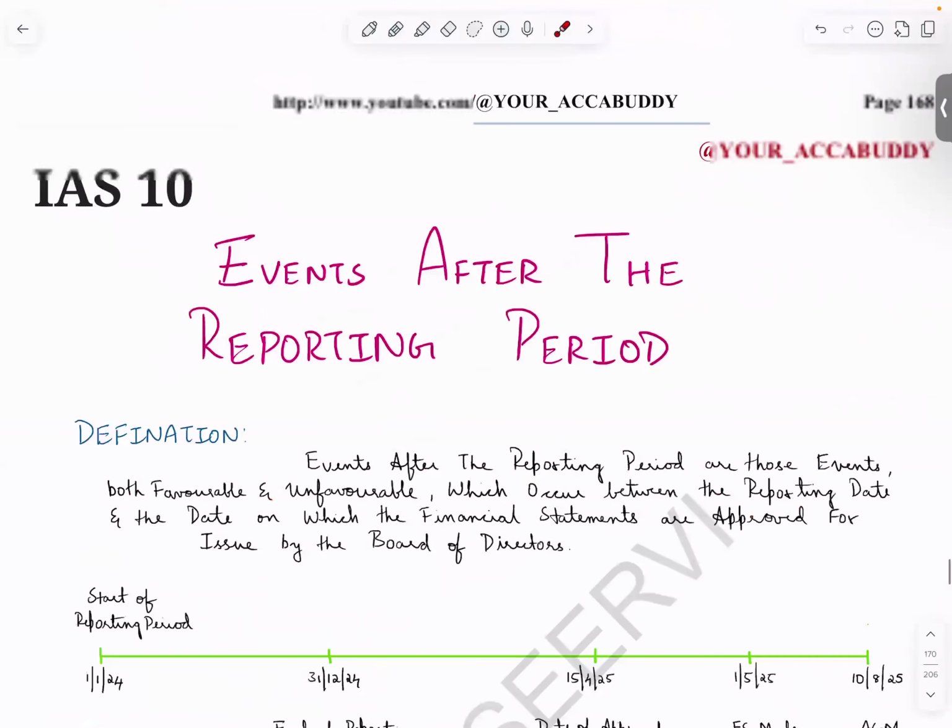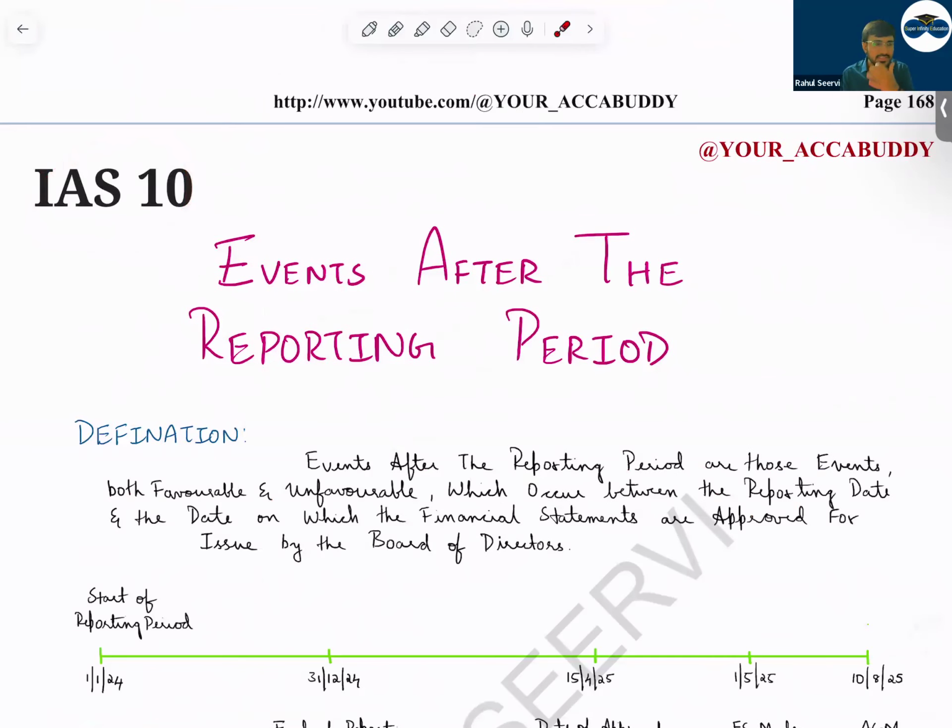So with this, we have completed IAS 10. See this standard, IAS 10. I say that when coming to the practical world, it is easy to identify and it involves a lot of judgment. A lot of information is required when you do the standard in the practical world, so that you can make the right decision.